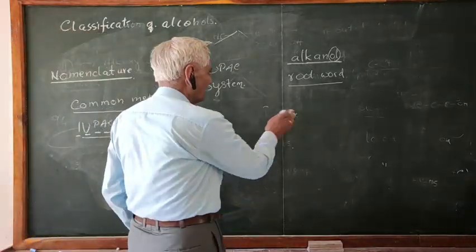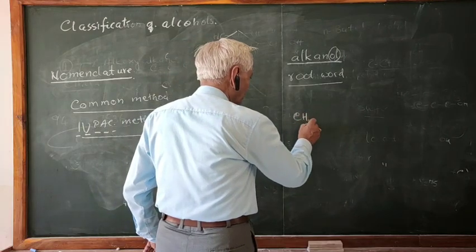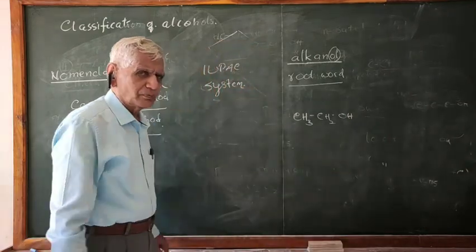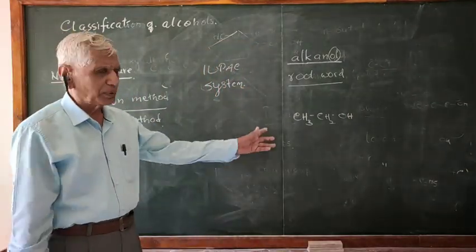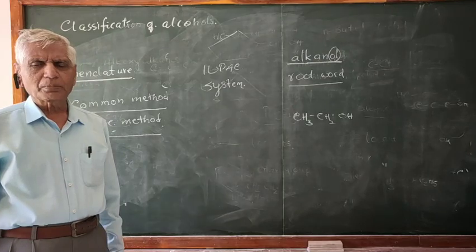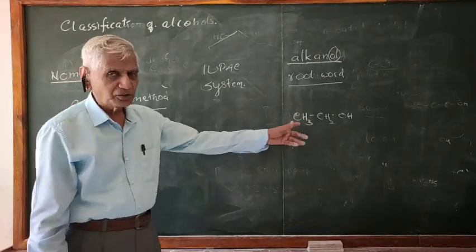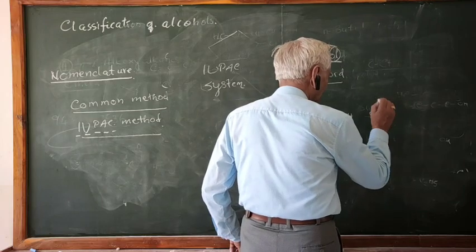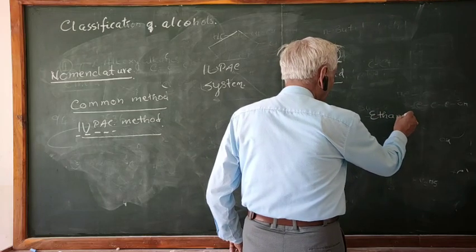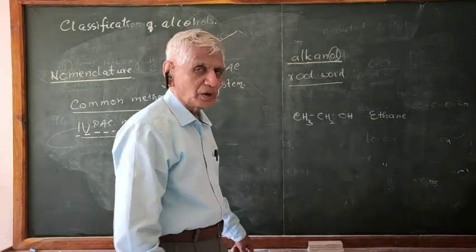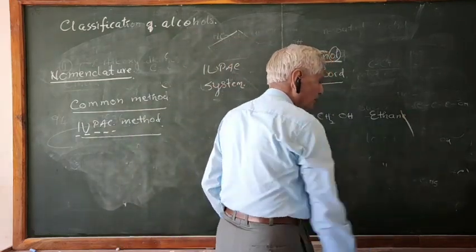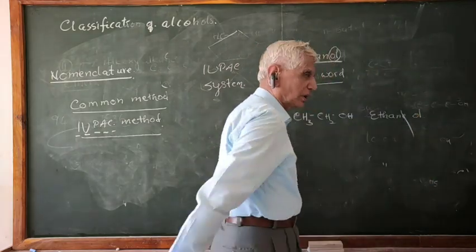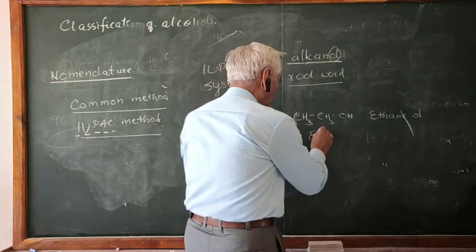Say, for example, you have a compound like this, CH3CH2OH. This simple compound contains two carbon atoms, and the root word for two carbon atoms is eth. Therefore, this is ethanol. Eth, ane, ethane. Remove the E, put there OL. So the name of this compound is ethanol.